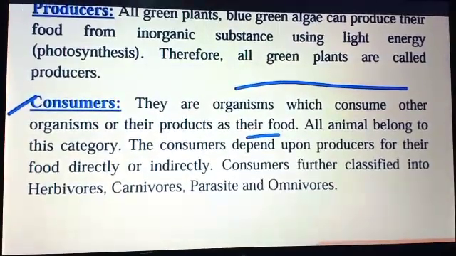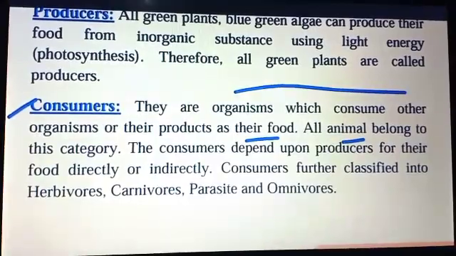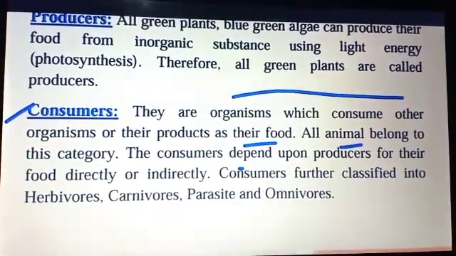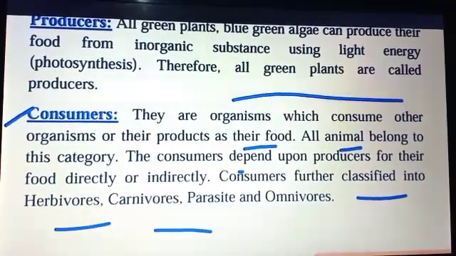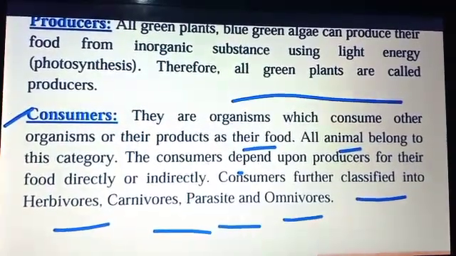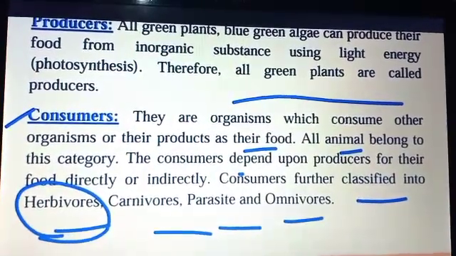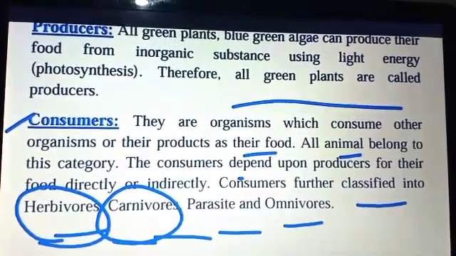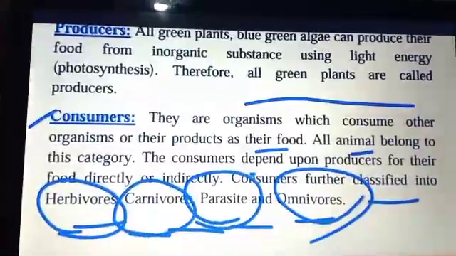They consume other organisms for food, meaning they are organisms which consume other organisms or their products as their food. All these come under consumers, because they depend on the tree for their food or any other substance. That's why we consider them consumers. The consumer depends on the producer for food, directly or indirectly.